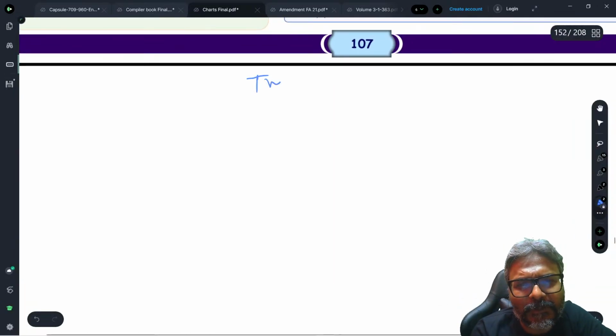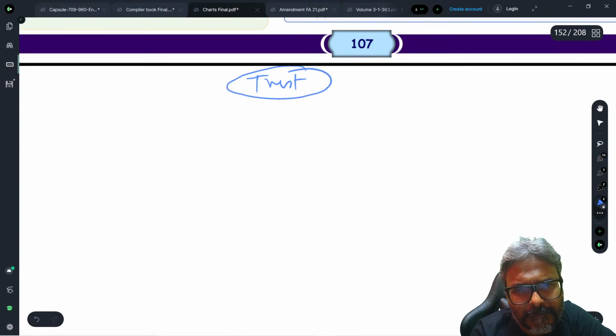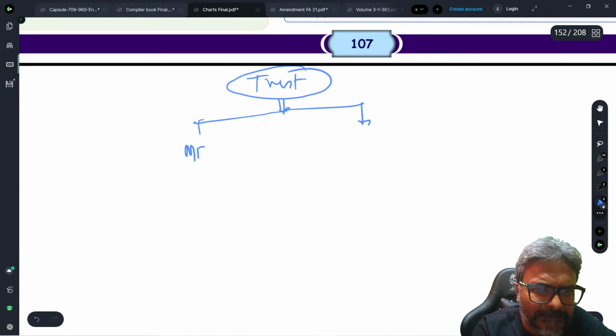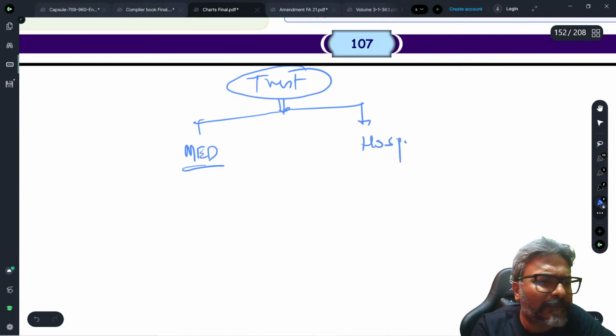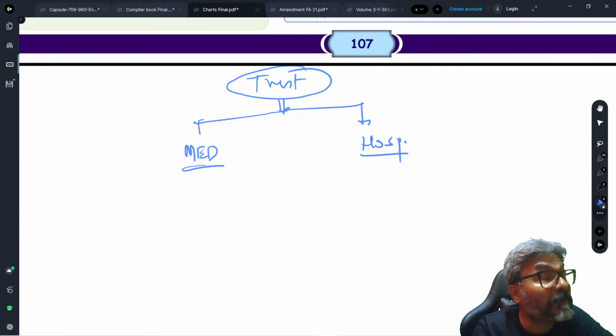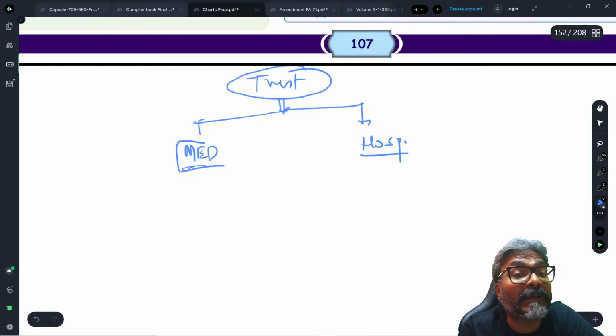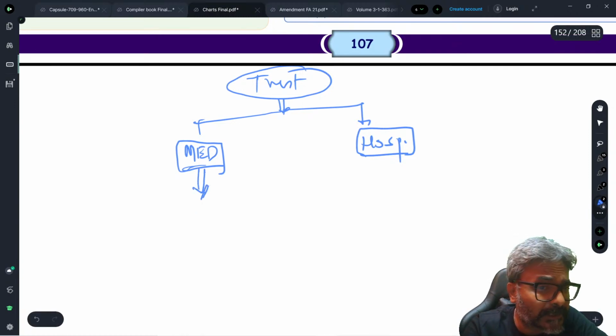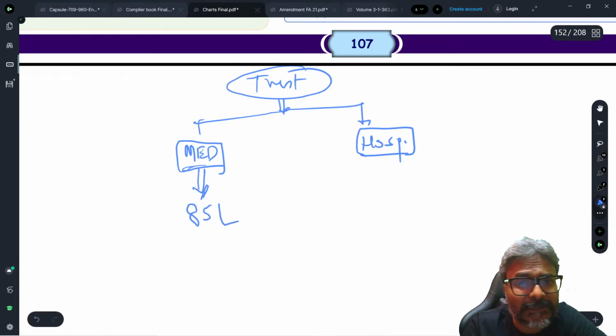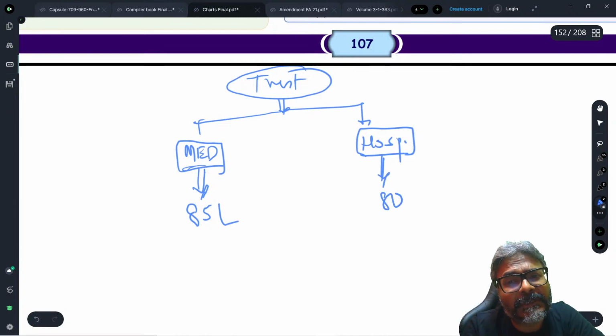So earlier, if a particular trust has two things, medical as well as hospital, both of them. Like Balaji Trust, Tirupati Balaji, the charitable part of Tirupati Balaji has got both medical as well as hospital, isn't it? So earlier, supposing the turnover of this is 85 lakhs, and the hospital turnover is 85 lakhs.